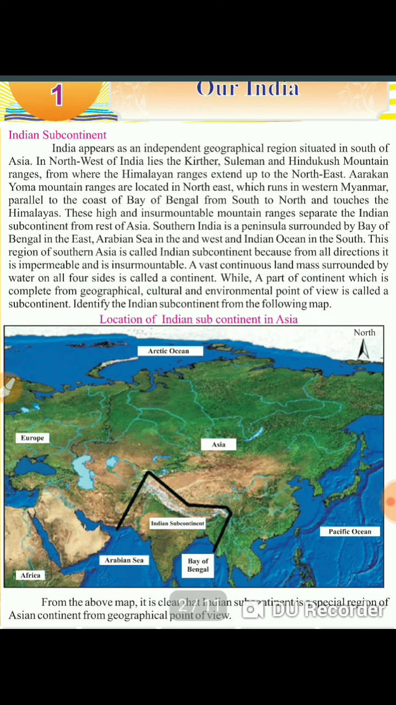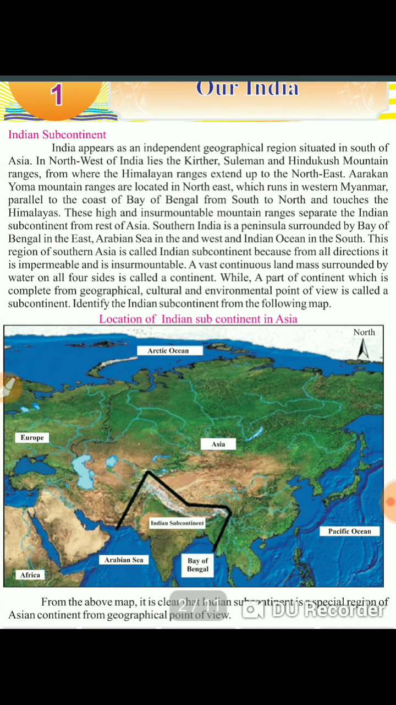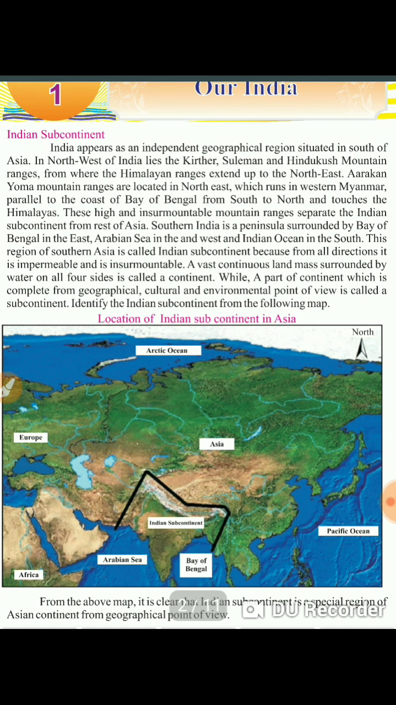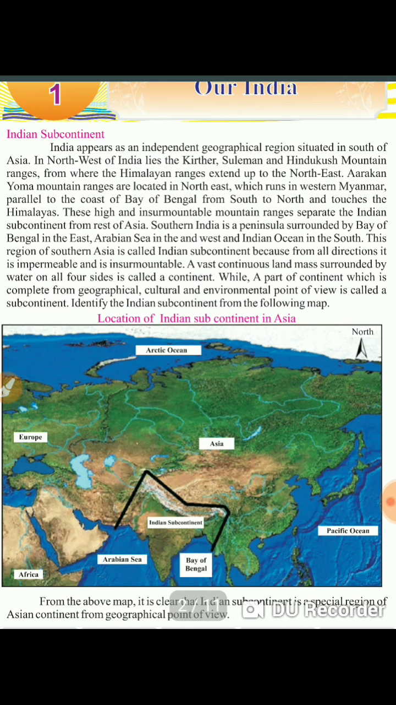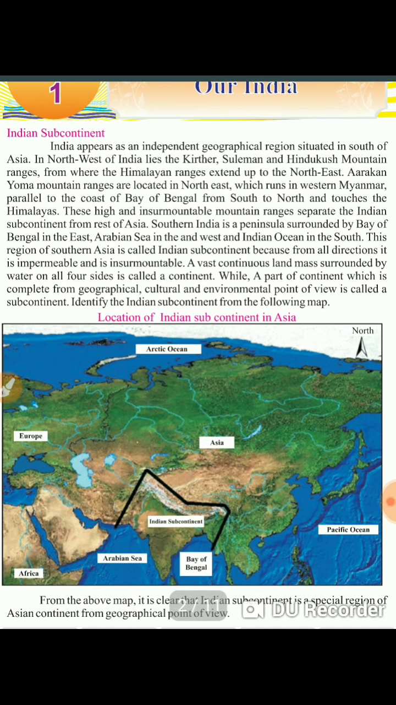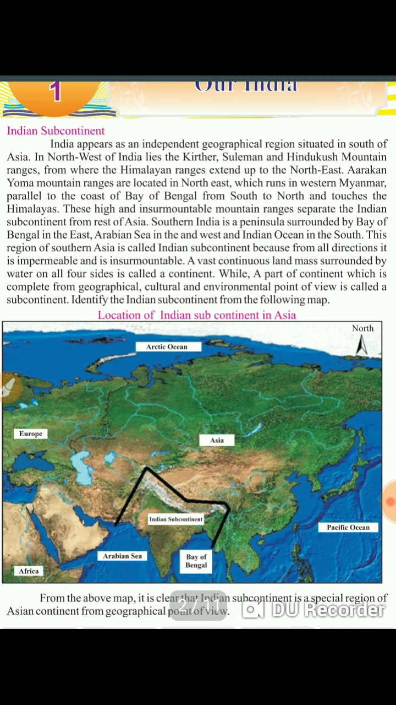But if we are talking about India, it is known as a subcontinent because on three sides it is covered with water, and in the other direction it is covered with mountain ranges. So it separates the entire Indian subcontinent from the rest of Asia. A landmass which is distinct from the continent, but complete from a geographical, cultural, and environmental point of view, is called a subcontinent.